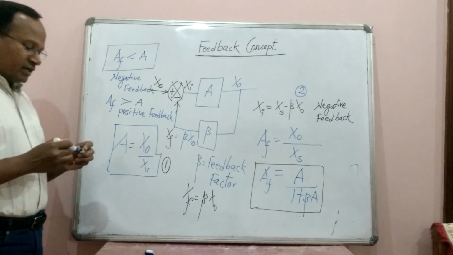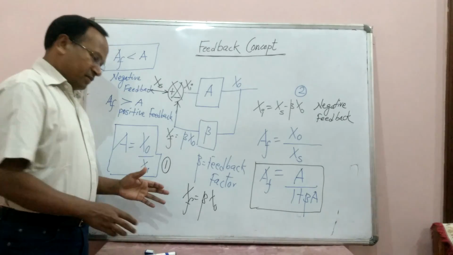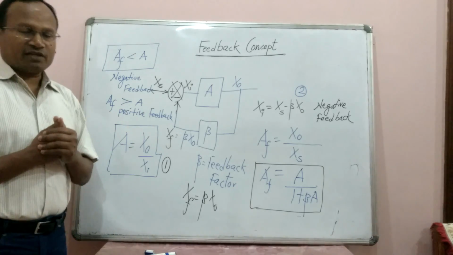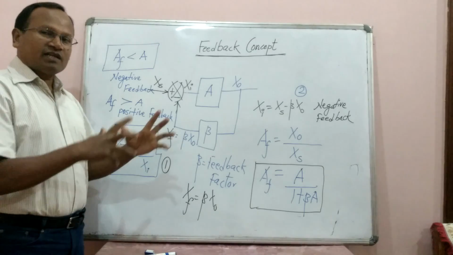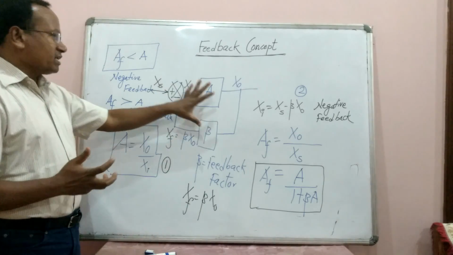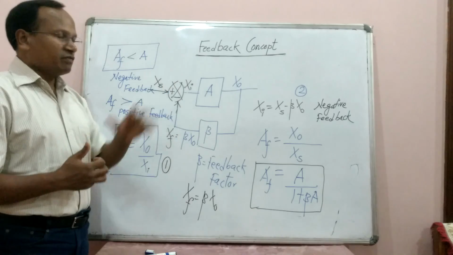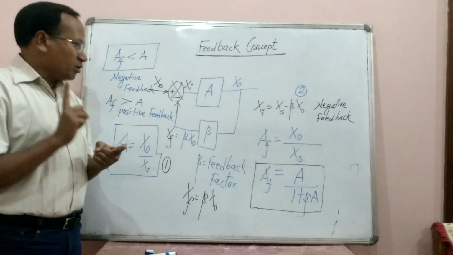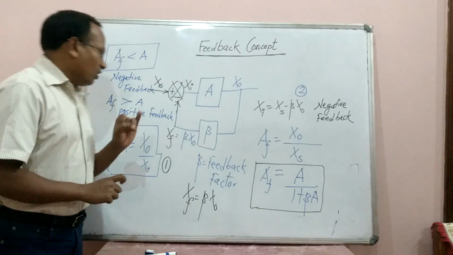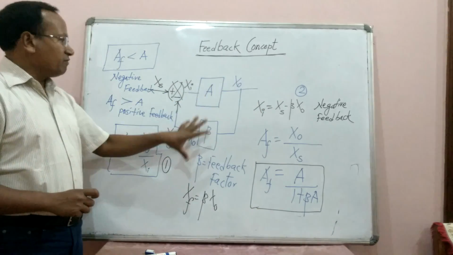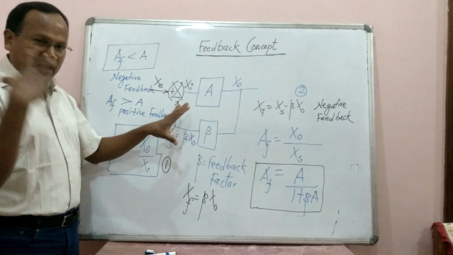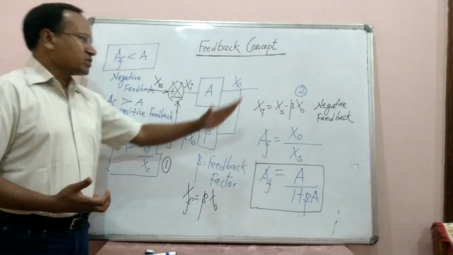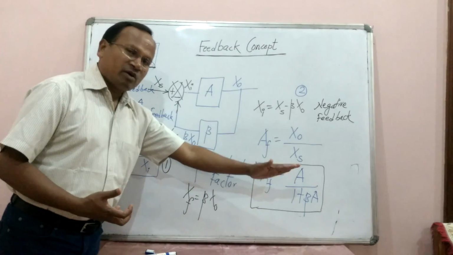So in this lecture, we have tried to introduce the feedback concept in the amplifier. In any amplifier, if feedback is incorporated, its gain changes, and gain changes in two different ways. Number one, the component which is sampled and given back to the input, when subtracted from the source, becomes negative feedback, and gain becomes A divided by 1 plus A beta.